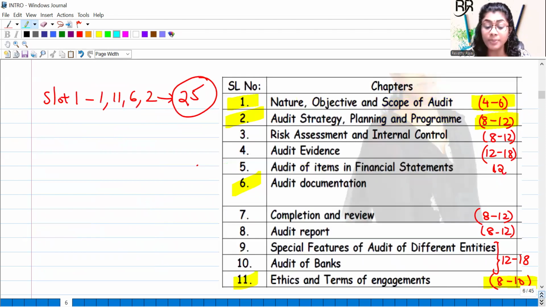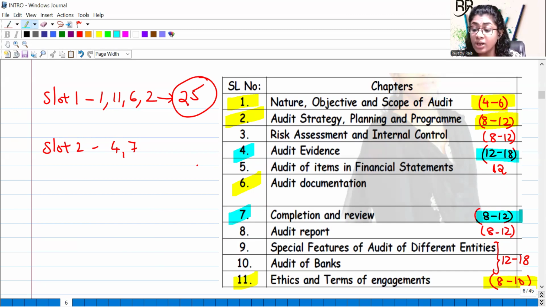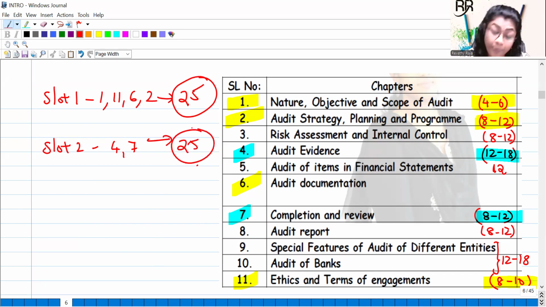So in slot 2, you can go with chapter 4 and chapter 7. Why did we put it like this? Chapter 4 is basically the 500 series, and chapter 7 is a continuation of the 500 series. If you see the weightage, chapter 4 is 12 to 18 marks, and here it is somewhat 8 to 12 marks. So on an average, around 10 plus 15, around 25 marks will come from these 2 chapters. That's slot 2.